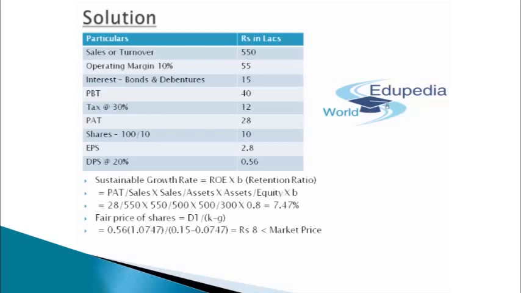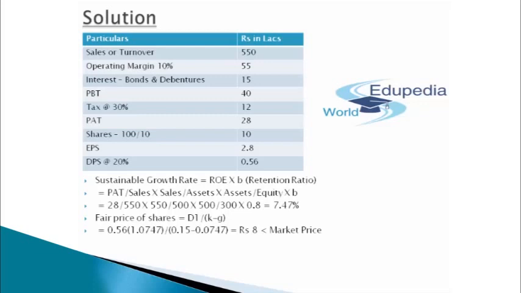So DPS is basically the dividend which is received in this particular year. D1 is the dividend which is expected to be received next year. Therefore, we have multiplied the same with 1.0747, that is the growth rate in this case. So 0.56 multiplied by 1.0747 whole divided by 0.15. Here, it has been provided to us in the question that the required rate of return is 15%. So required rate of return is considered as KE in this case. So that will be 0.15 minus the growth, that is 0.0747.